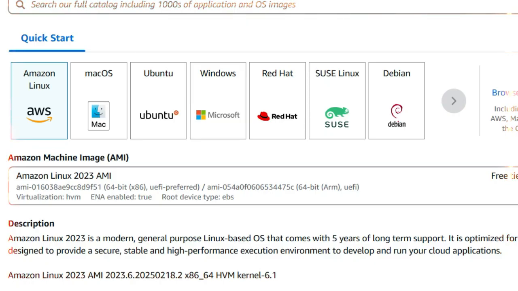An AMI is a template that contains the software configurations like operating systems, application servers, and applications required to launch your instance. Search or browse for AMIs if you don't see what you are looking for below. These are the additional help text provided by AWS. Now here, in quick start, I will choose Ubuntu.